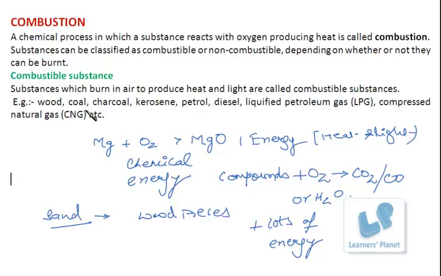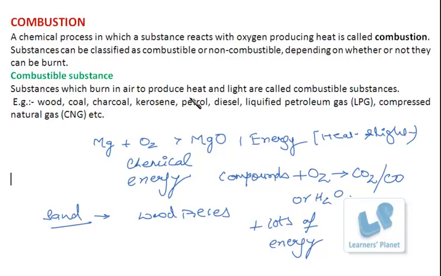Likewise, coal, charcoal, kerosene, petrol, diesel, liquefied petroleum gas, that is LPG, which you get in the cylinders, which is a cooking gas, which is used for cooking, and compressed natural gas, that is CNG, which is used in vehicles. Right? So these are all combustible substances, that is, which burn in air to produce heat and light.